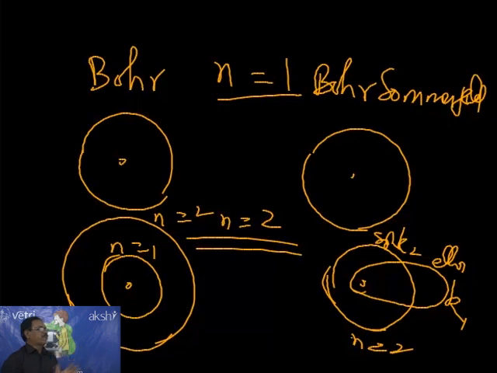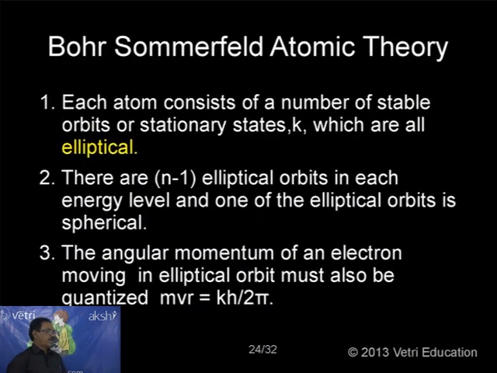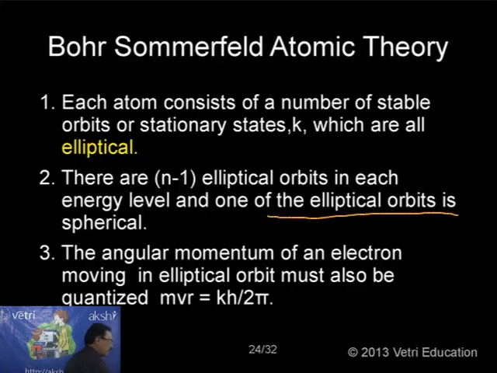This is the main difference between Bohr and Bohr-Sommerfeld. According to Bohr, all orbits are spherical, whereas according to Bohr-Sommerfeld, all orbits are elliptical, but one of the elliptical orbits is spherical. So in the first level there is no elliptical orbit according to Bohr-Sommerfeld. In the second level there is only 1, because there are n minus 1: 2 minus 1 is 1. For 3, it is 3 minus 1, that means 2 elliptical and 1 spherical. There are n minus 1 elliptical orbits in each energy level, and one of the elliptical orbits is spherical. This is the most important postulate of Bohr-Sommerfeld.